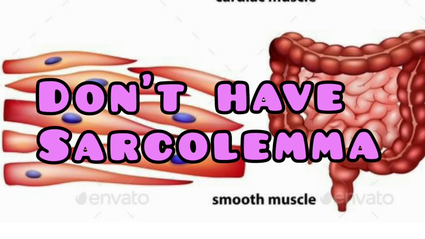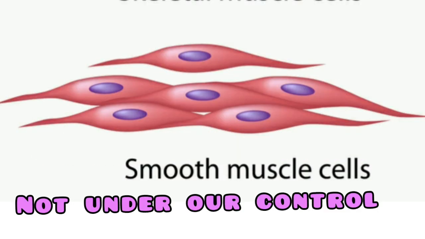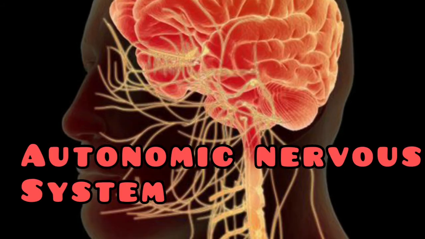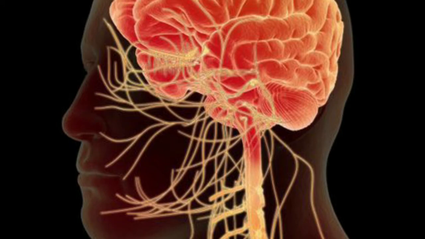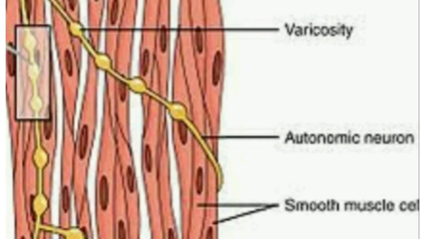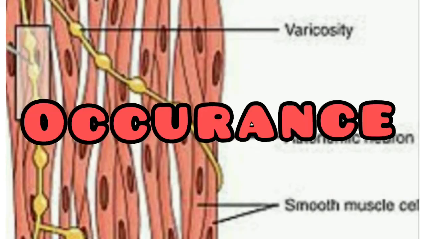Now, smooth muscles are called involuntary muscles because they are not under our control or will. These are under the control of our autonomic nervous system that you will read in class 10. Now, smooth muscles are slow in contraction, but they can remain contracted for a long time without taking any rest. Now, the occurrence of these muscular tissues.